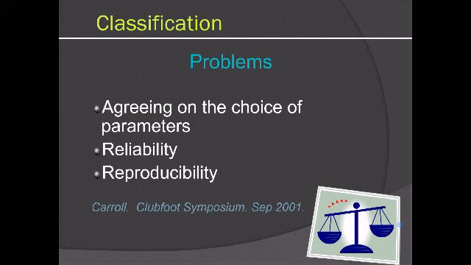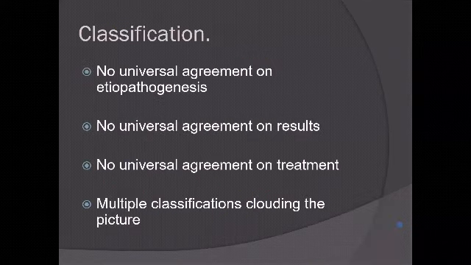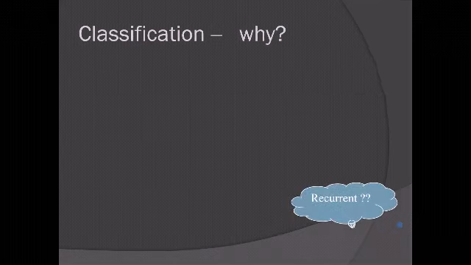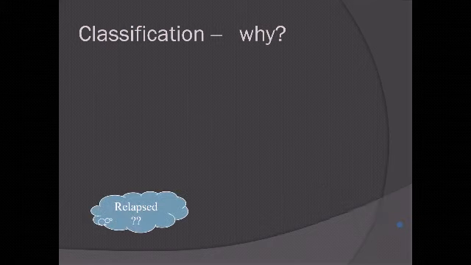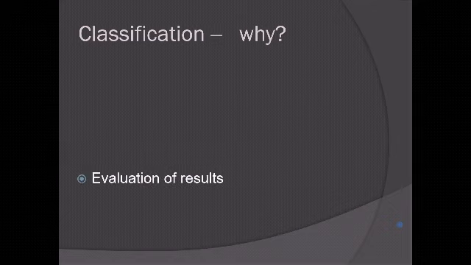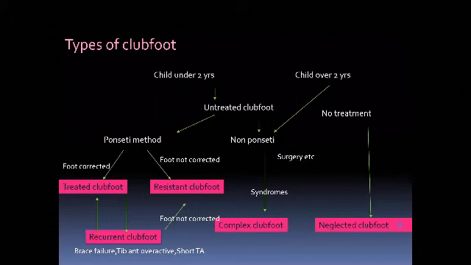So there is always a problem in agreeing on choice of parameters. Which parameters should be used to classify club foot? There is no universal agreement on etiology, no agreement on results, no agreement on which treatment. So that is why there are multiple classifications. For your purpose, you still need a classification which will eliminate all this confusion: what is recurrent, what is rigid, what is relapse, to have a common language of communication, plan a management strategy and evaluate results. You should follow Ponseti's method of classification, which is given in his book, and you can quote it in the exam. So you can take a picture of this slide if you want.